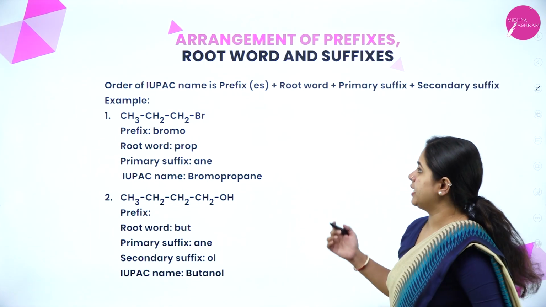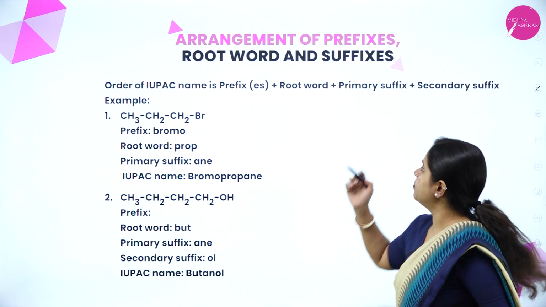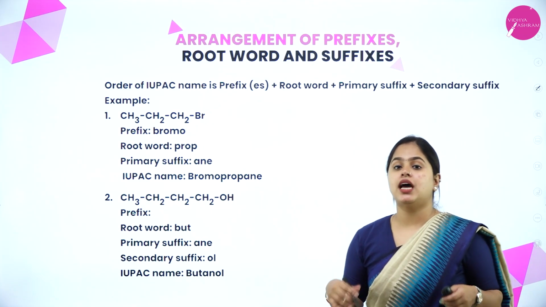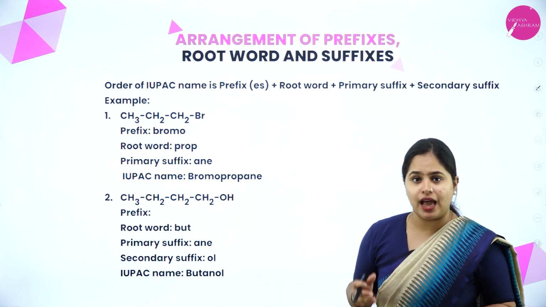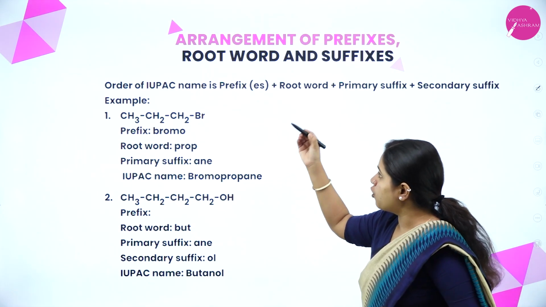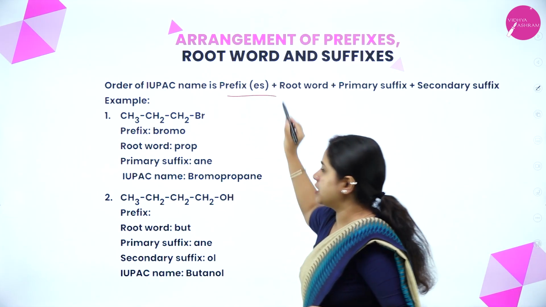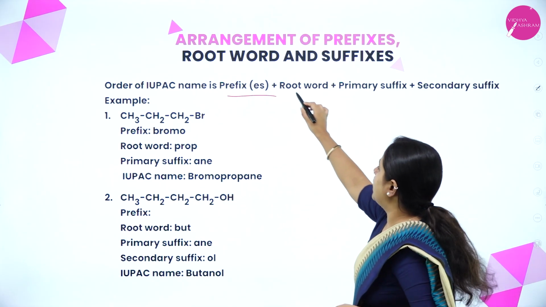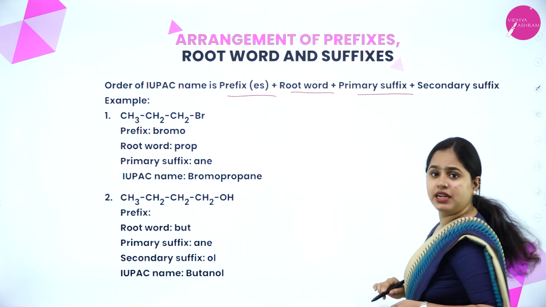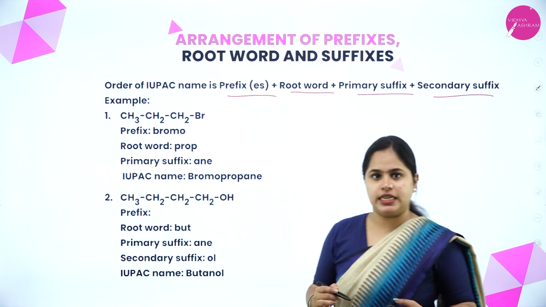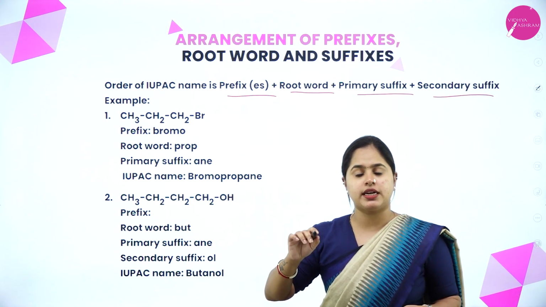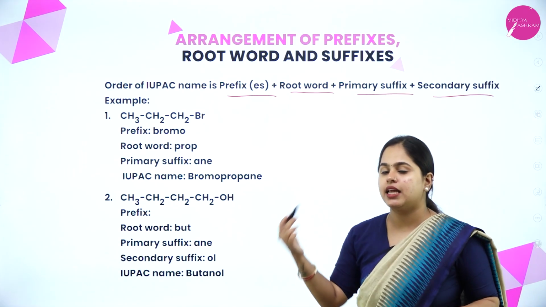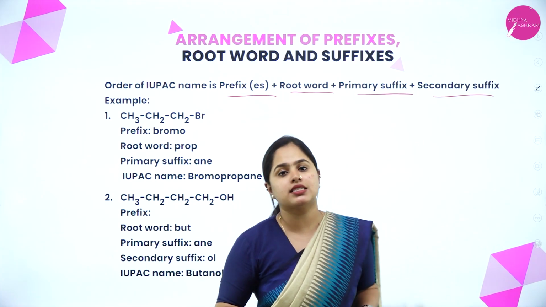So in the IUPAC name, as we discussed in the last session, there will be a prefix, then a root word and then a suffix. So we are going to see the arrangement of this prefix, root word and suffix. So the order of IUPAC naming will be: before the word root, the prefix will be there, and then the root word and the primary suffix, and then comes the secondary suffix. So first the prefix will be written and then the root word, and then the primary suffix and then the secondary suffix. We discussed this in the last session.